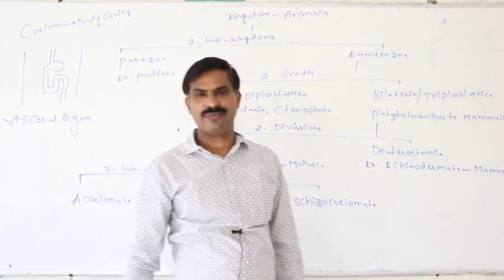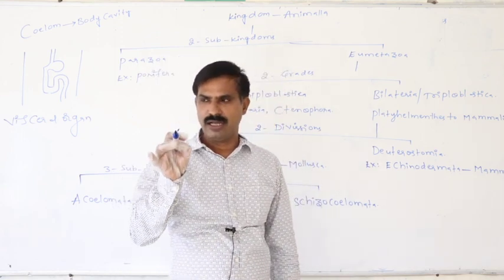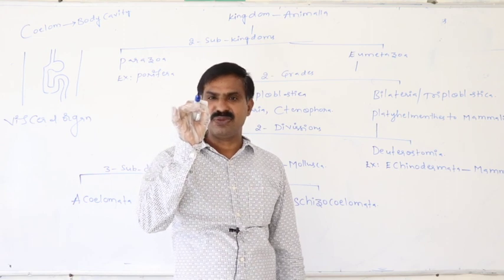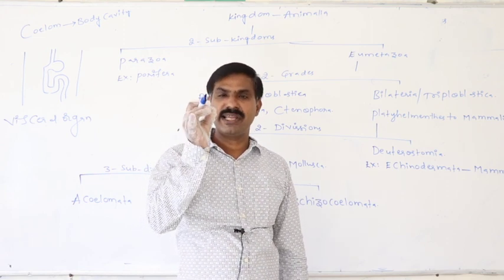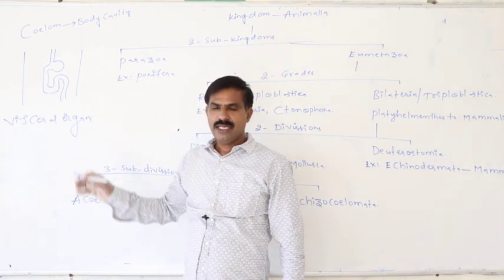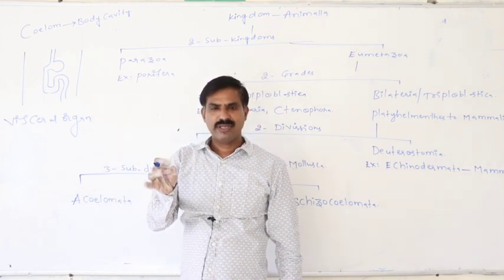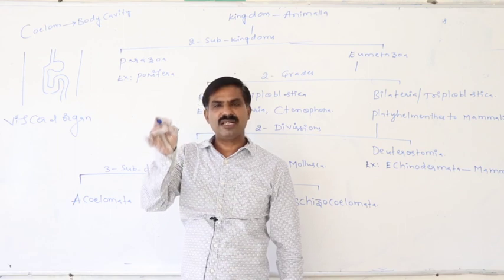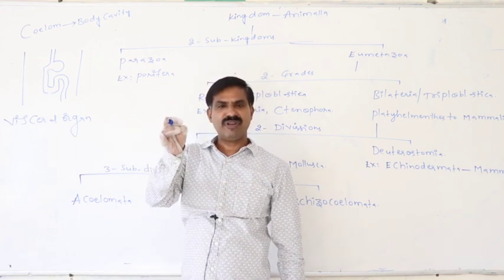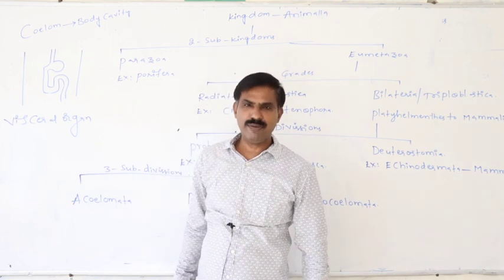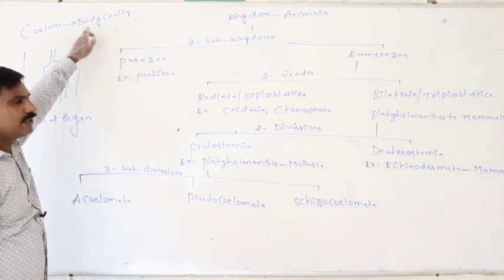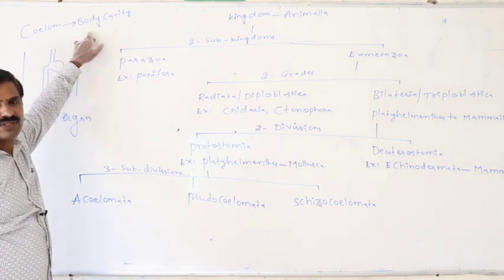That may be lung, heart, digestive tract, alimentary canal. They are said to be the visceral organs. The space between the visceral organs and the body wall is said to be the coelom or body cavity.